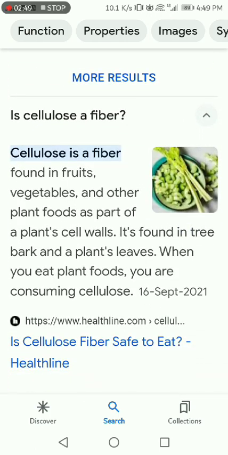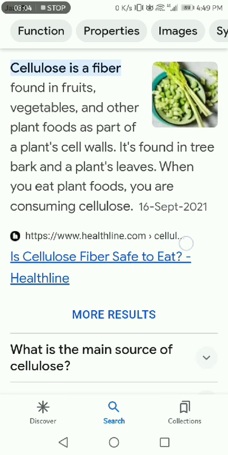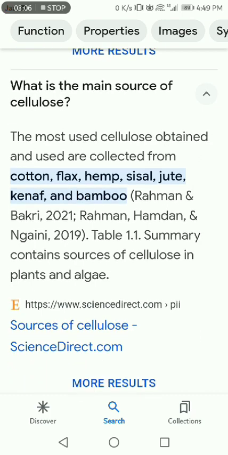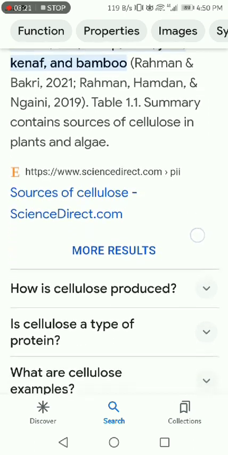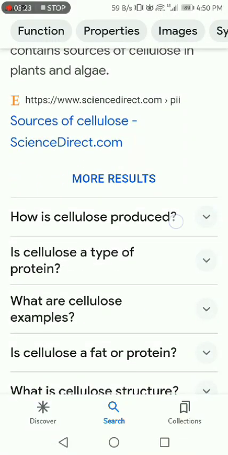Cellulose is a fiber found in fruits, vegetables and other plant foods as a part of the plant's cell wall. It is found in tree bark and a plant's leaves. When you eat plant foods, you are consuming cellulose. The most used cellulose is obtained from cotton, flax, hemp, sisal, jute, cane and bamboo. Cellulose is a source found in plants and algae.